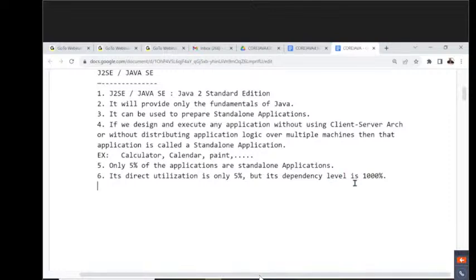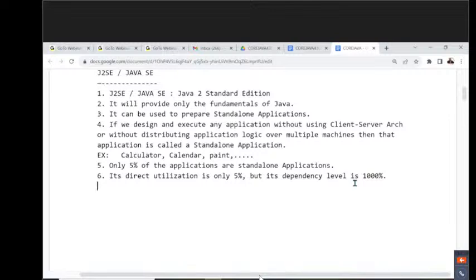Selenium testing is dependent on Java. Salesforce is dependent on Java. SAP tools are dependent on Java. Android is dependent on Java. And big data analysis is dependent on Java. If you take it, almost 90% of the software tools are dependent on Java. If Java is not available, there is no meaning for the software industry at present.